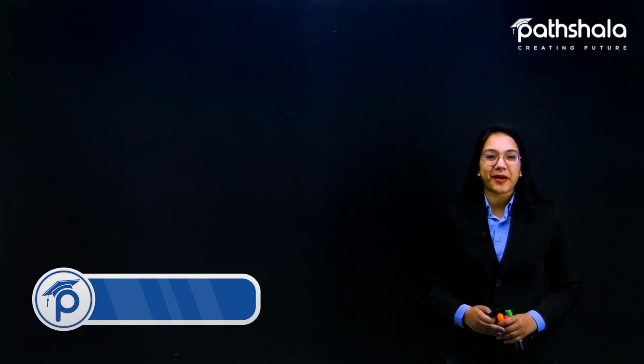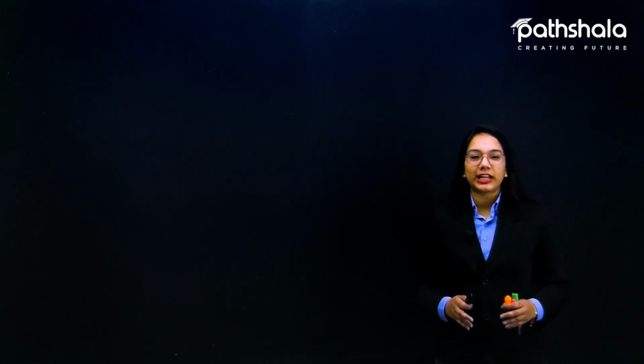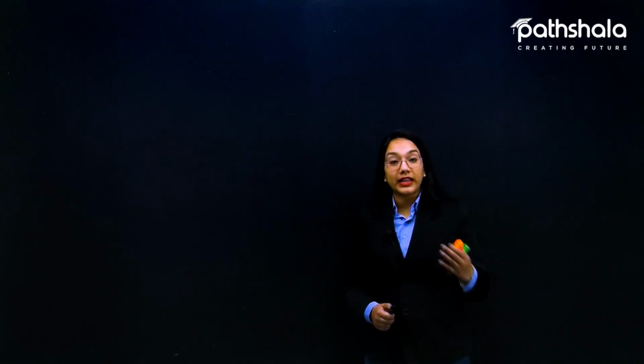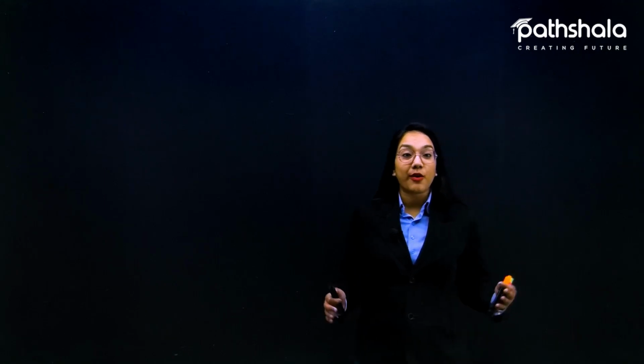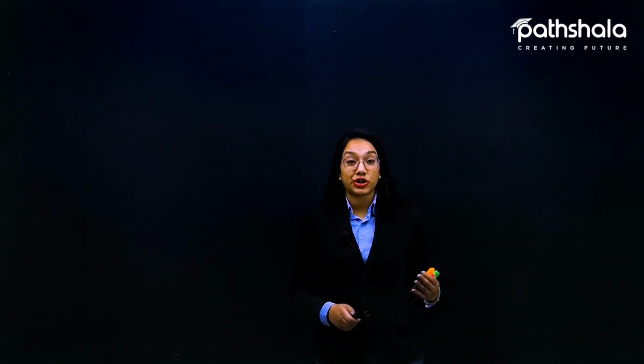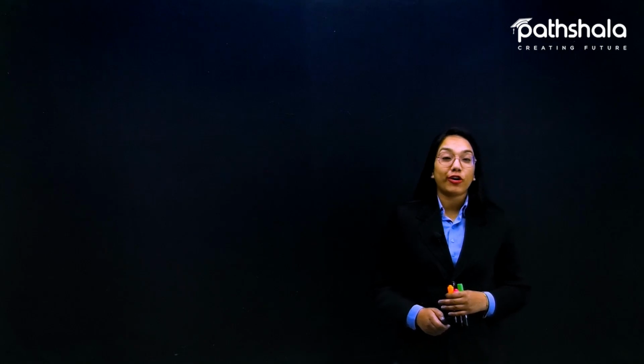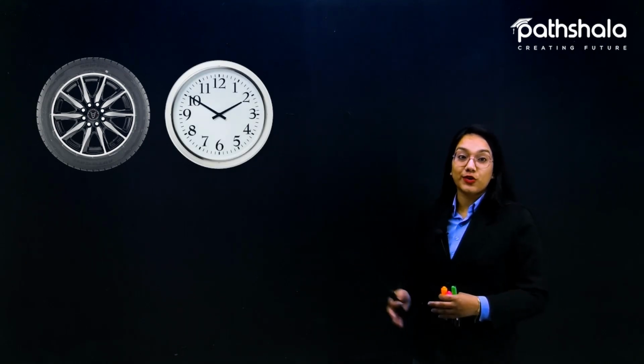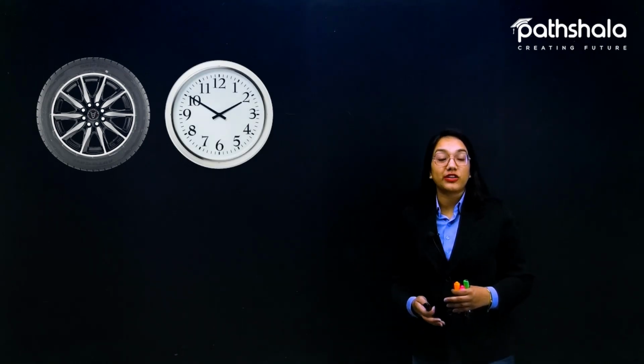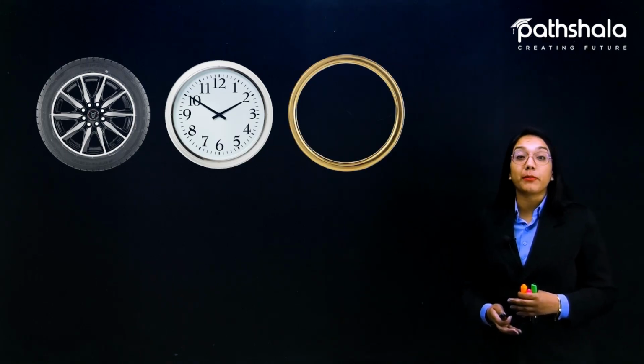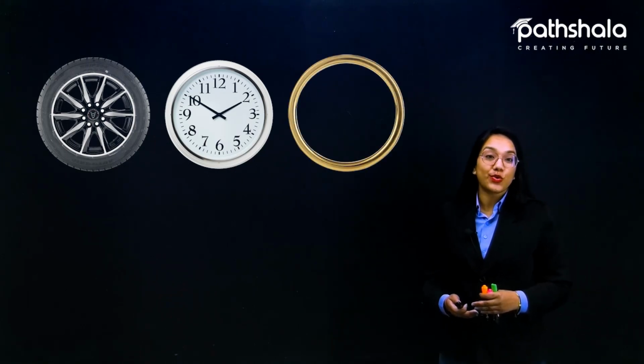Let's just start a new chapter today, which is nothing but circles. So before starting the chapter circle, let us suppose I'm just talking about the things that are around us. There are many things around us and they are round in shape. For instance, the wheel of a car, or this clock. You can see all of these are round in shape. Furthermore, a bangle is also round in shape.